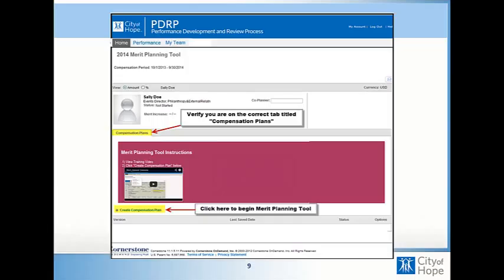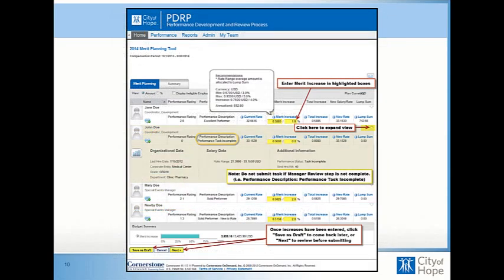work around the page. For those of you who are mid-level managers, you will have multiple tabs. So you'll have a compensation plans tab, you'll have a role summary and a plan summary. Just make sure that you are on the compensation plans tab that's highlighted here to ensure that you are able to then go into your own merit planning tool for your direct reports. So once you're ready, click on Create Compensation Plan, and you'll be taken to this page. You won't have all of these pop-ups, but this is just to give you a better idea of what you can do on this page.